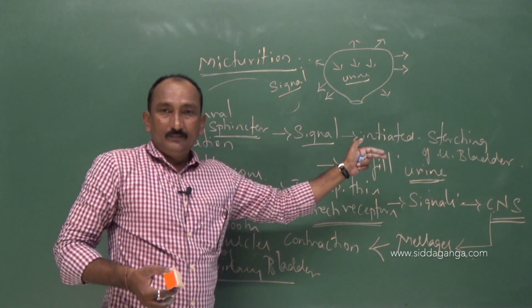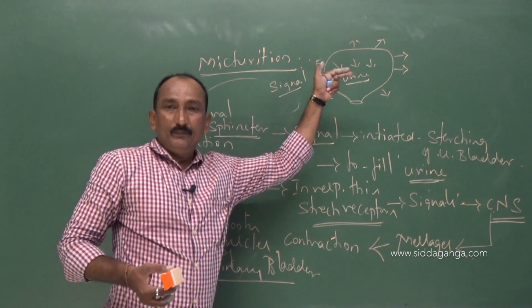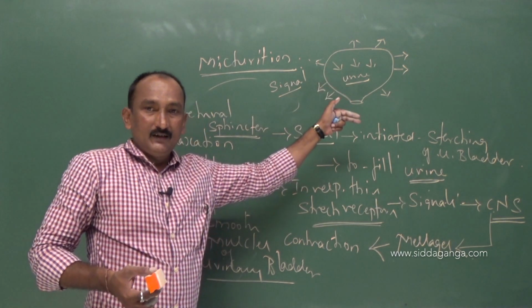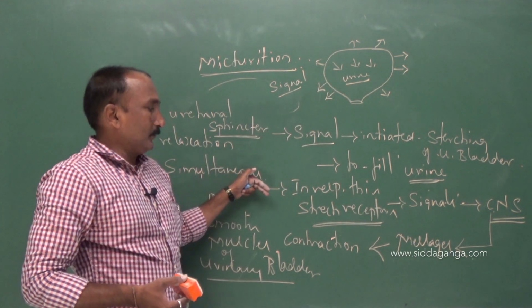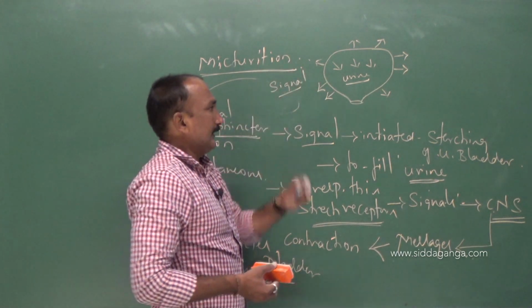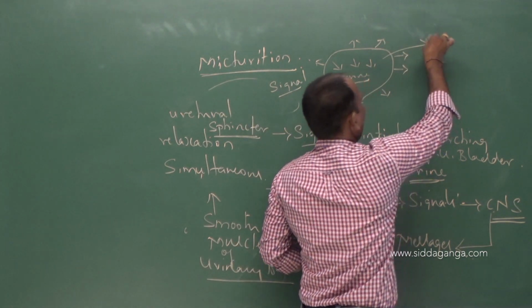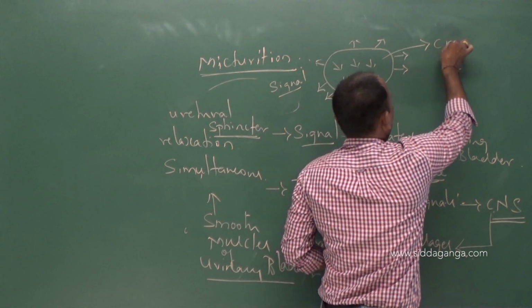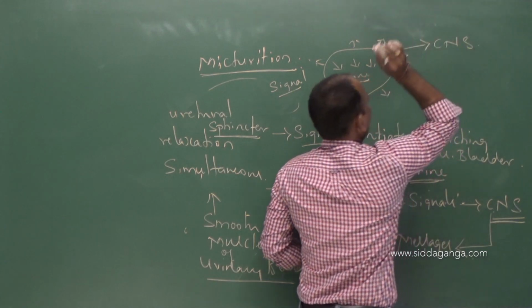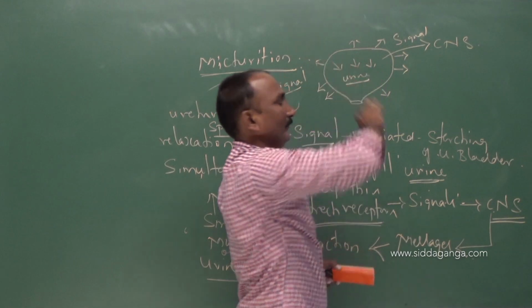As the signal for micturition is initiated by stretching of the urinary bladder, the urine gets filled completely. Once the urine is completely filled, in response to this, the stretch receptors send the signal to the central nervous system.